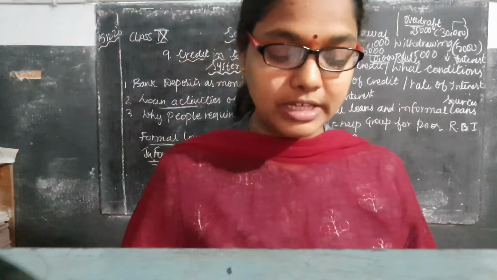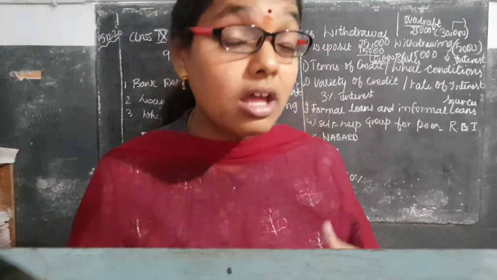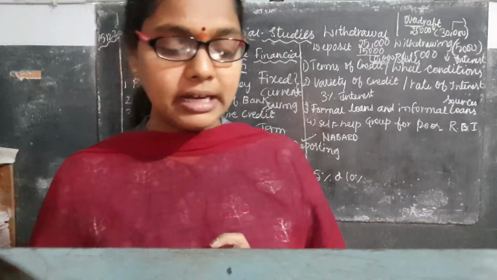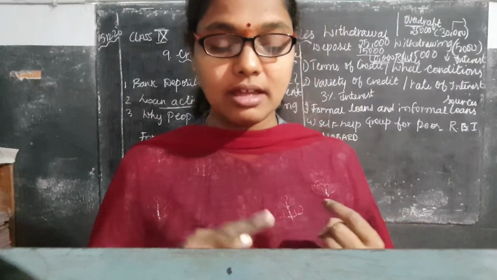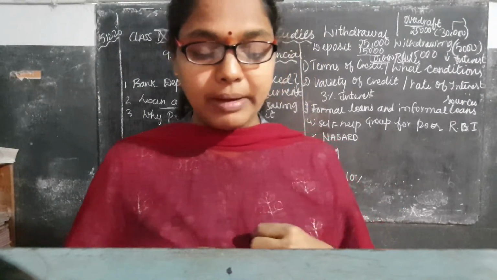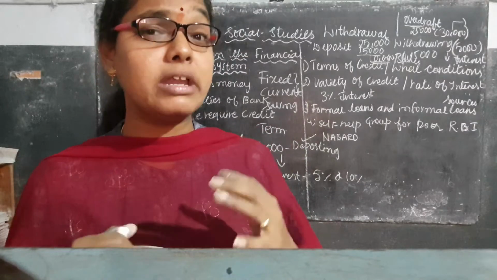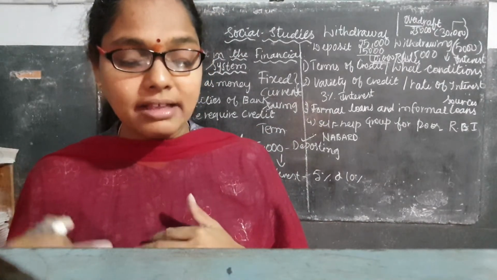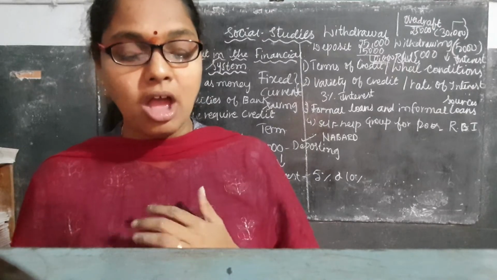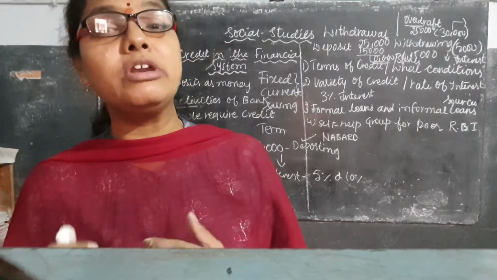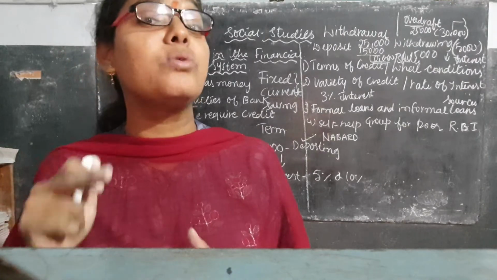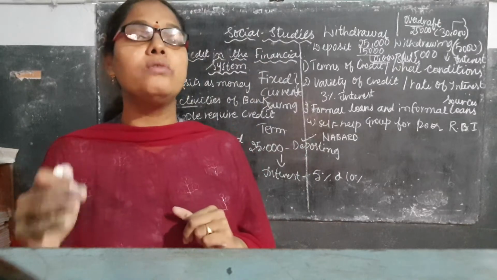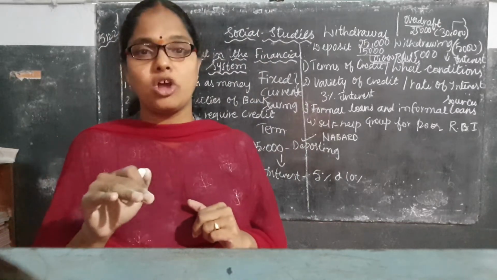Formal loans generally follow the rules and regulations fixed by the banks. What will be coming under the formal loans? Banks, the Central Bank of India, the State Bank of India. All banks are controlled by whom? Whenever you are taking the loan from the bank, it is known as a formal loan. Once again I am repeating, children: whenever you are taking the loan from the bank, that is known as the formal loan.